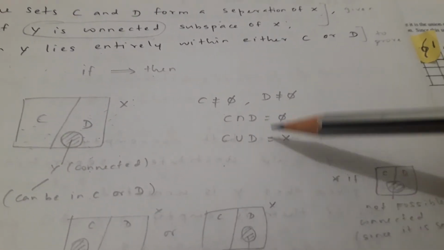For the pictorial, we have seen this can be in C or D. But we know that X is a disconnected one and C and D are the separation of X, so we have C is non-empty, D is non-empty, C intersection D will be empty, and C union D will be X. That is the definition of disconnectedness.